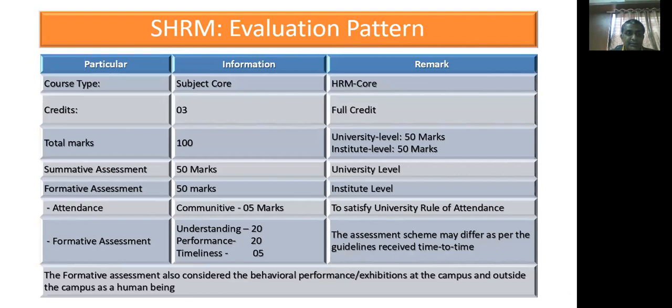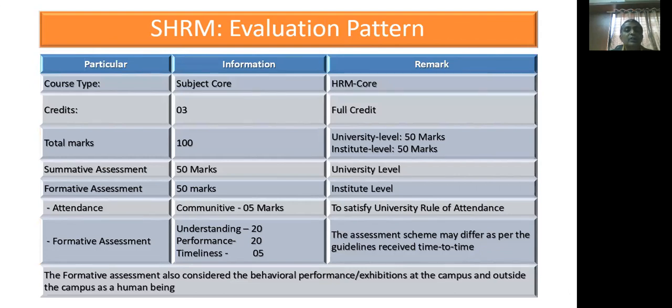The evaluation pattern. The SHRM course is a subject core of HRM specialization. Total credit it offers are 3, which are full credits, and total weightage of 100 marks, where the division of marks is university level or external evaluation 50 marks, institute level or formative assessment 50 marks.